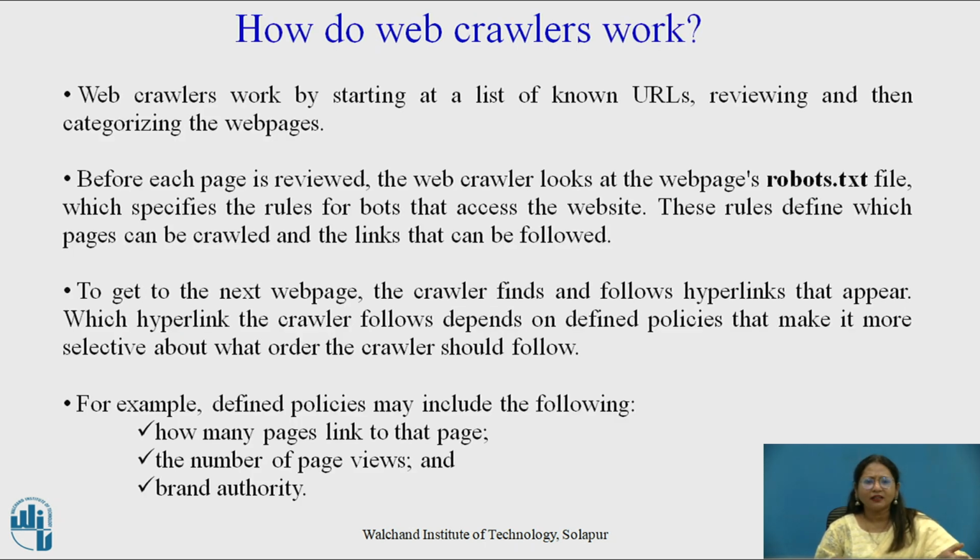How do web crawlers work? A web crawler starts with a list of known URLs, retrieving and then categorizing the web pages. Before each page is retrieved, the web crawler looks at the web page's robots.txt file, which specifies the rules for the bots that access the website, and these rules define which pages can be crawled and which links can be followed. Then the next web page the crawler finds, it follows the hyperlinks that appear, how many page links, the number of page views, and how the authority works. All these policies are included in the crawling.